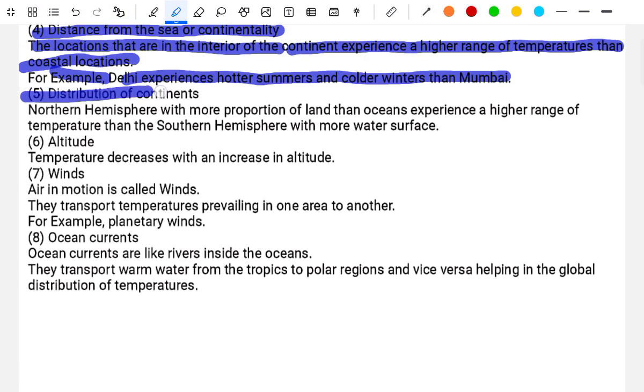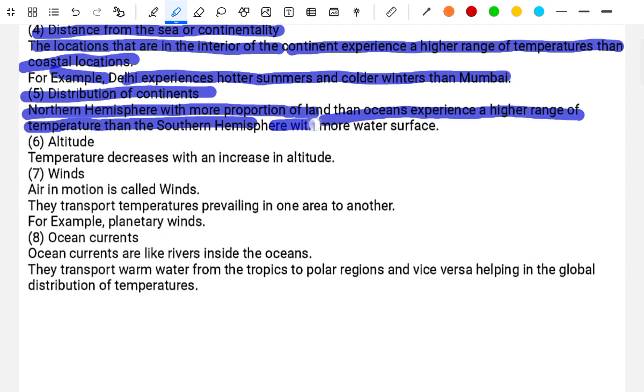Fifth, the distribution of the continents. The northern hemisphere, with a greater proportion of land than ocean, experiences a higher range of temperature than the southern hemisphere, with more water surface. Sixth, altitude. The temperature decreases with the increase in altitude.